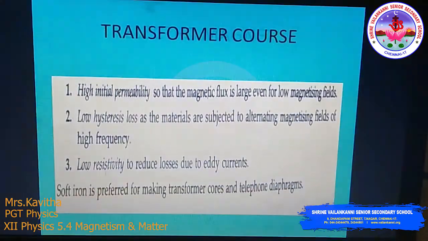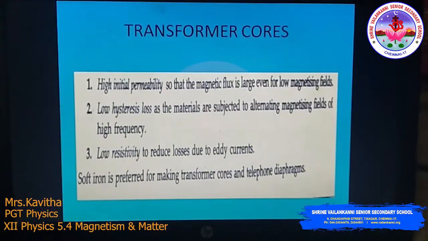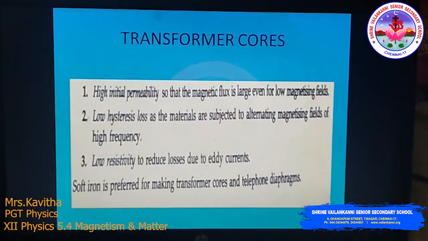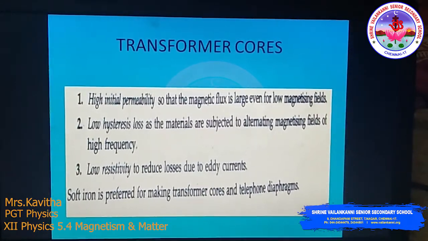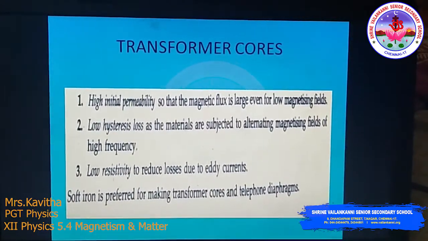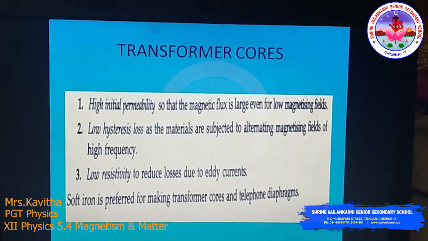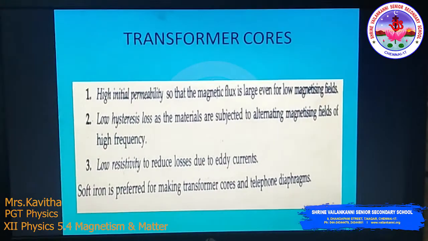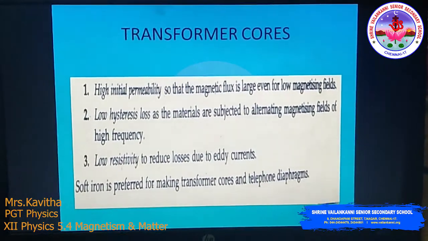Next one is the transformer core. The material used for making transformer cores needs these characteristics. First, high initial permeability, low hysteresis loss, and low retentivity to reduce the losses due to eddy currents. So soft iron is preferred for making transformer cores and telephone diaphragms also.